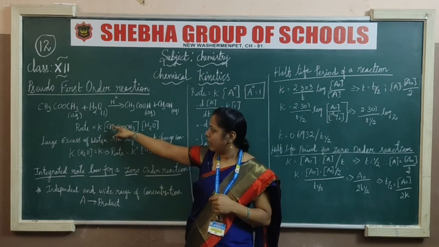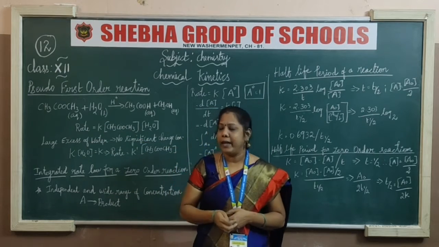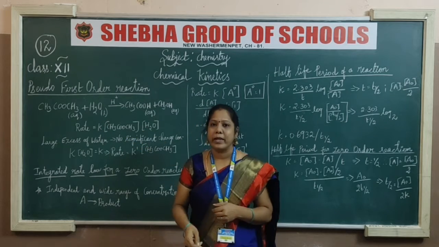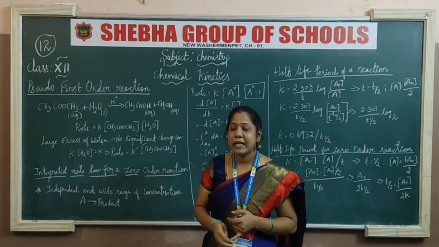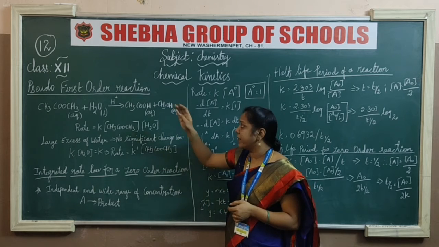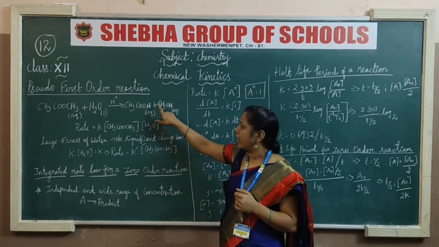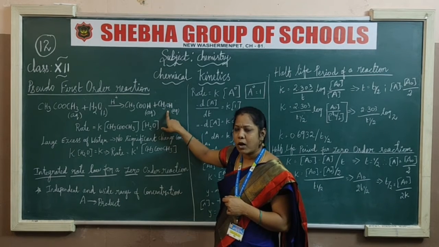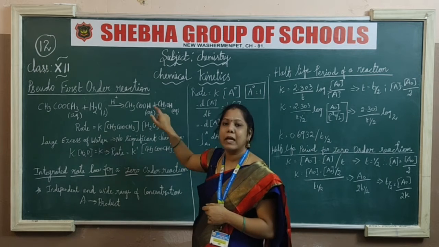CH3COOCH3 reacted with H2O. What is CH3COOCH3? That is an ester. This ester has to react with water. In this hydrolysis we get acetic acid as well as CH3OH. What is CH3OH? This has a single carbon, so that is methanol. The OH group is the alcohol group. So the name is methanol.